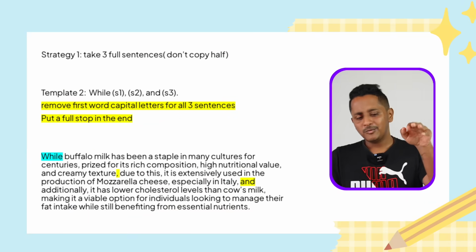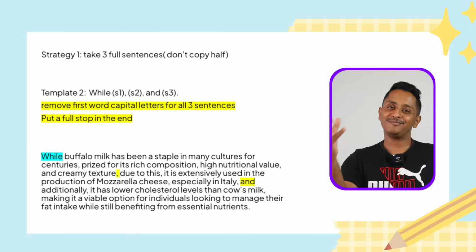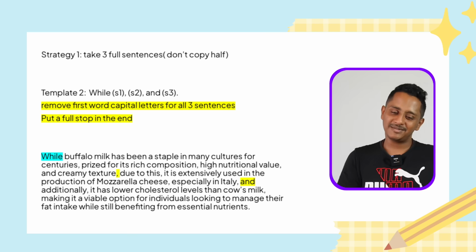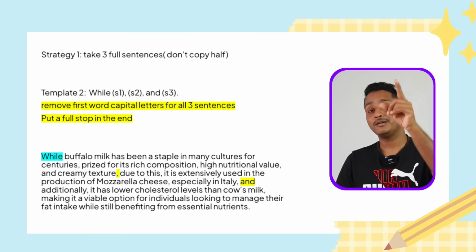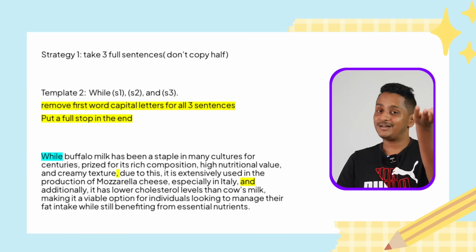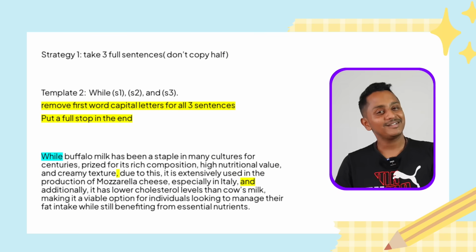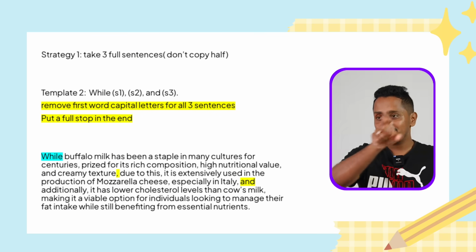Let's use the second template with these modified, operated 3 sentences that I finally have, which result in 67 or 68 words. Second template, "while", write sentence 1, but now the first letter of sentence 1 should be a small letter, because "while" is the first word, so "buffalo" should be a small letter. Finish the sentence, comma, no connector because it's while S1, comma S2.